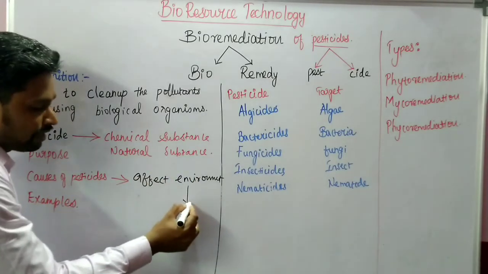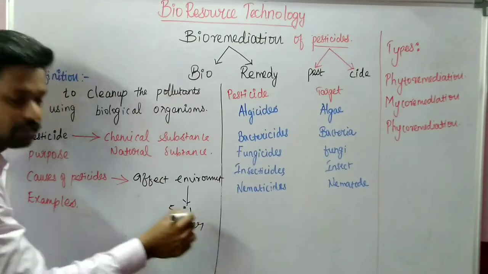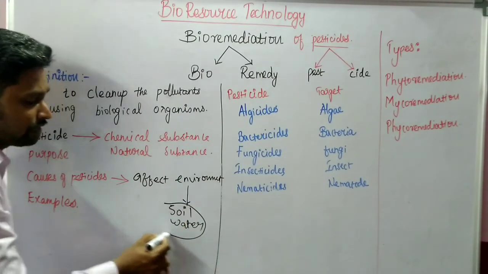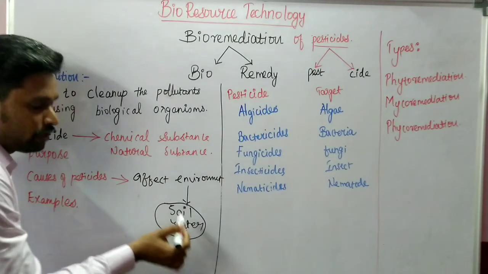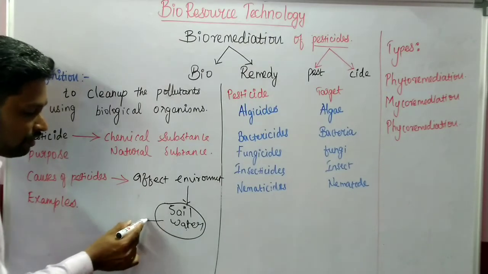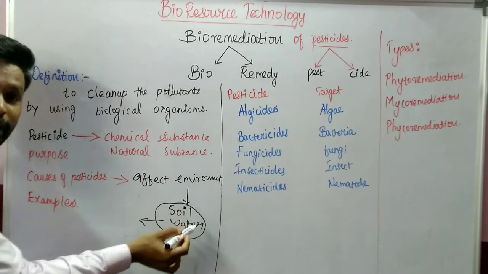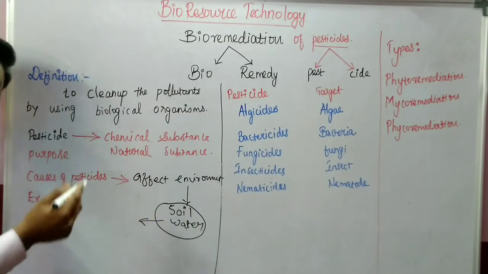So it will affect the soil and also water, right? So most of the abiotic factors around us will be polluted, right? If soil and water get polluted by pesticides, ultimately the living organisms which are dependent on soil and water will get polluted or infected.